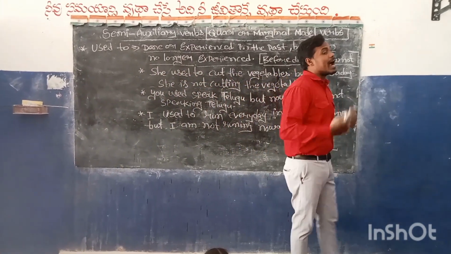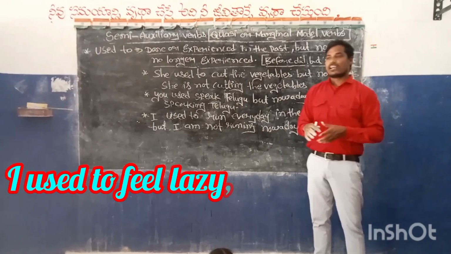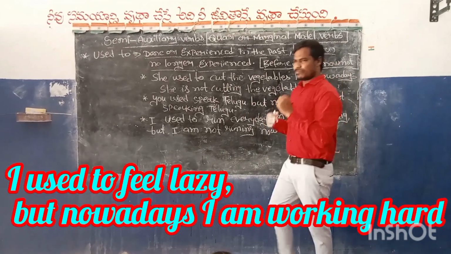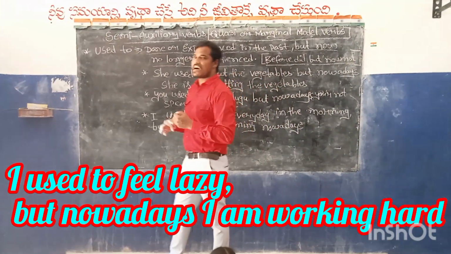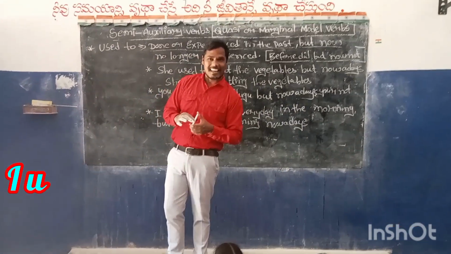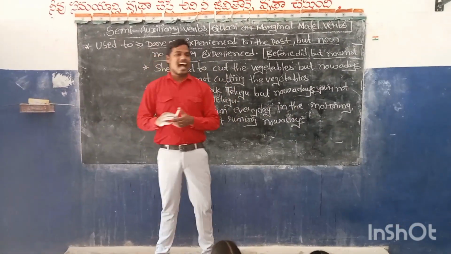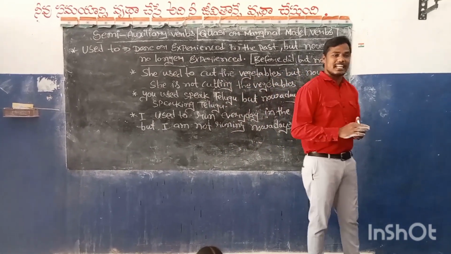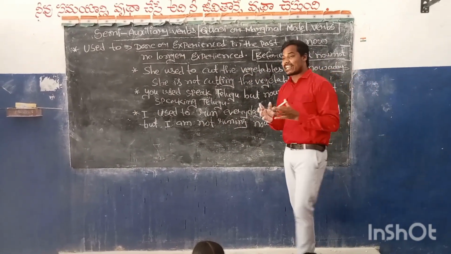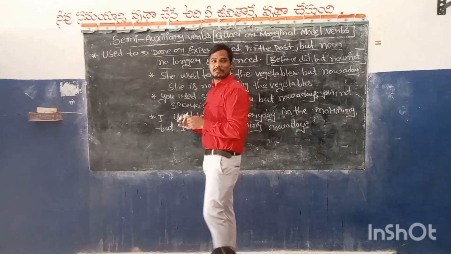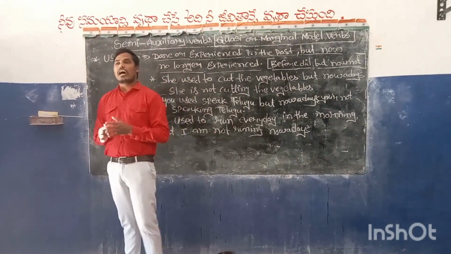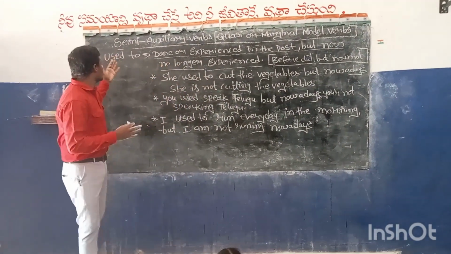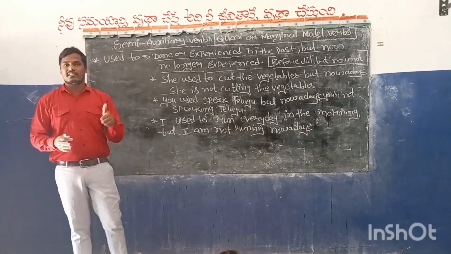And now what you are not doing. Okay, I used to feel lazy, but nowadays I am working hard. Right? I used to cry when I came to school, but nowadays I am laughing in the class because I am studying. So in this way you have to use this used to and make the sentences.